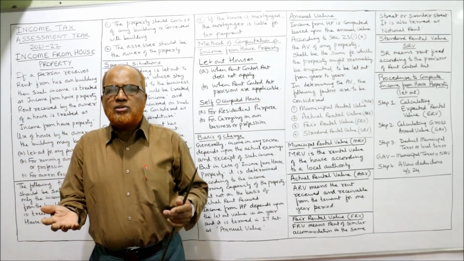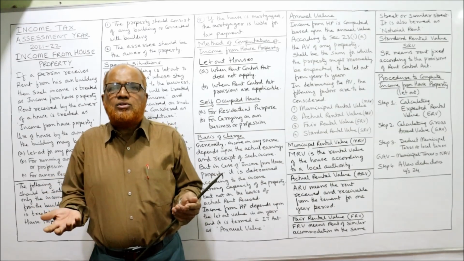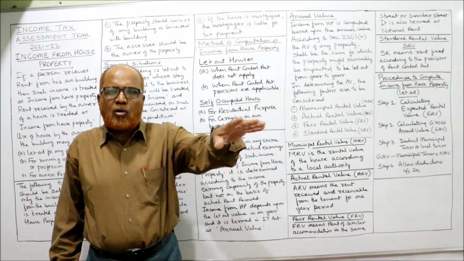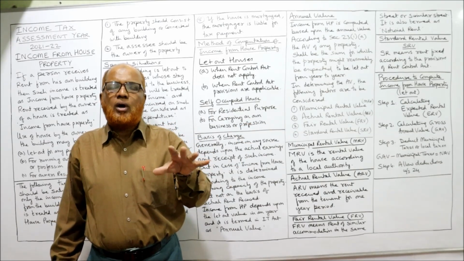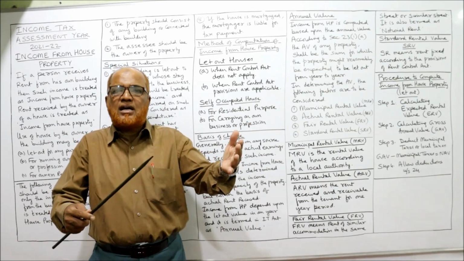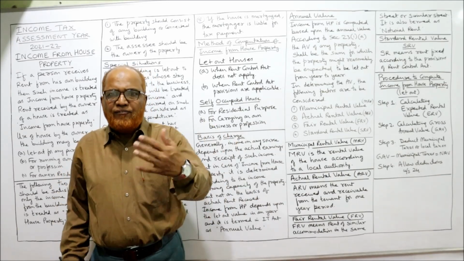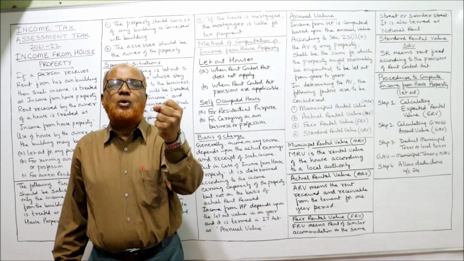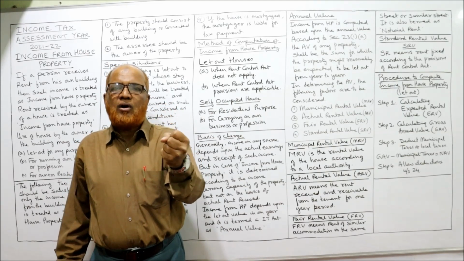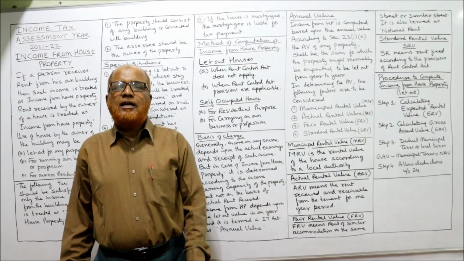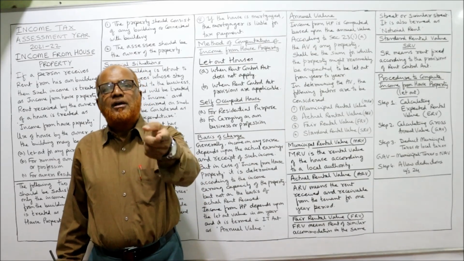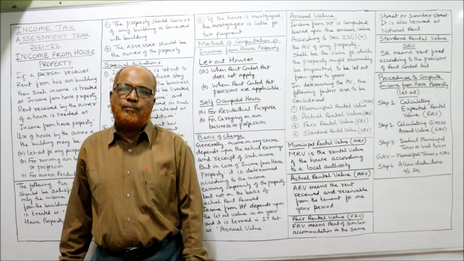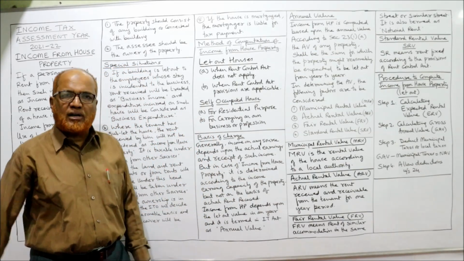You will say, why 40,000? I am not charging 40,000. I am not getting 40,000. So the Income Tax Act says, why are you not charging 40,000? You should charge according to the local area. How much other buildings are charging, you should charge the same way. If you are not charging, it's your problem. We will put the tax according to the earning capacity of that building. The earning capacity is 40,000 per month. Now you are liable to pay tax on 40,000 per month property value. That is called basis of charge.